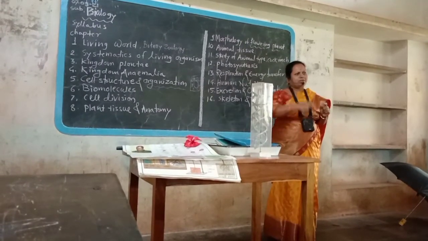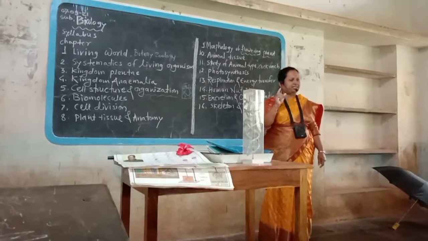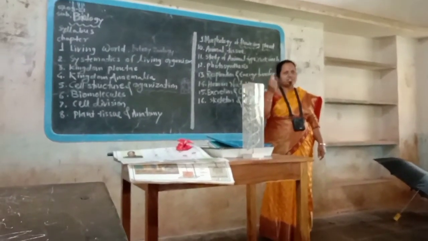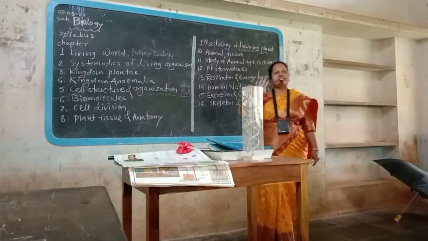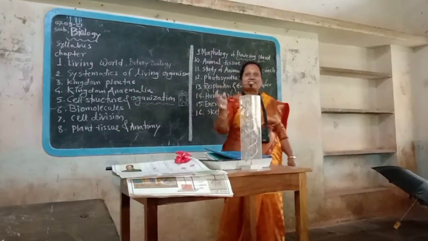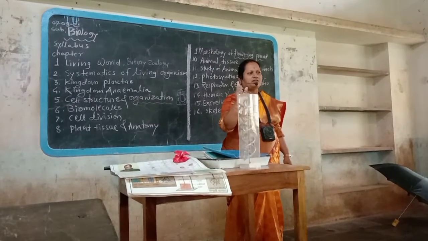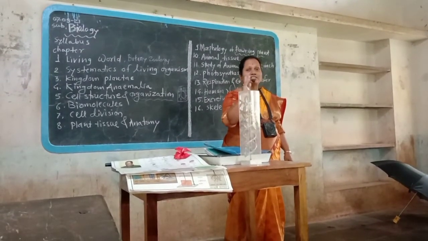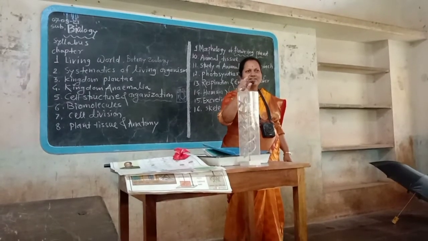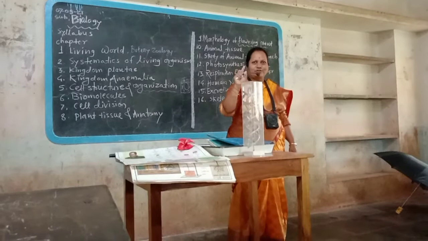Respiratory system is made up of tissues of nose, trachea, lungs, like that. Another example, circulatory system. Circulatory system consists which organs? Heart, blood vessels, and heart is made up of special type of tissues. That tissue cannot stop. They work continuously from birth up to the death. Is it clear to you?